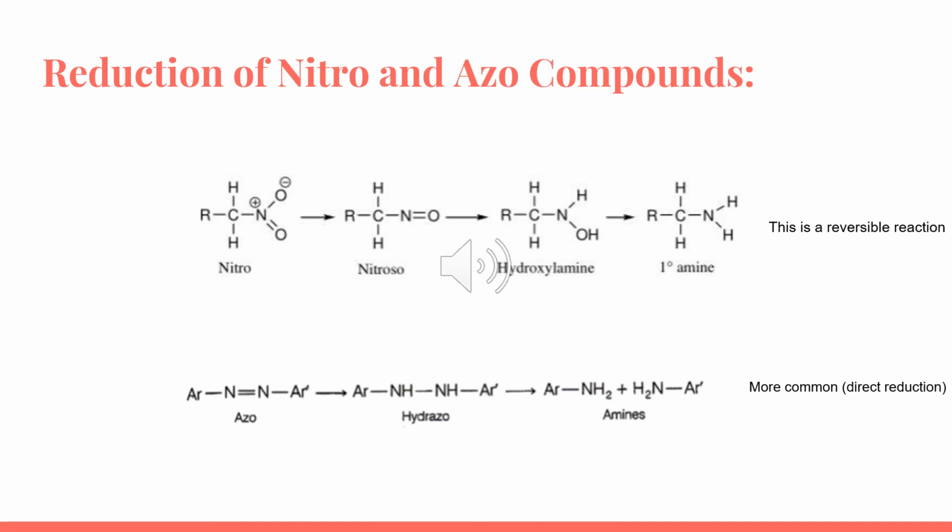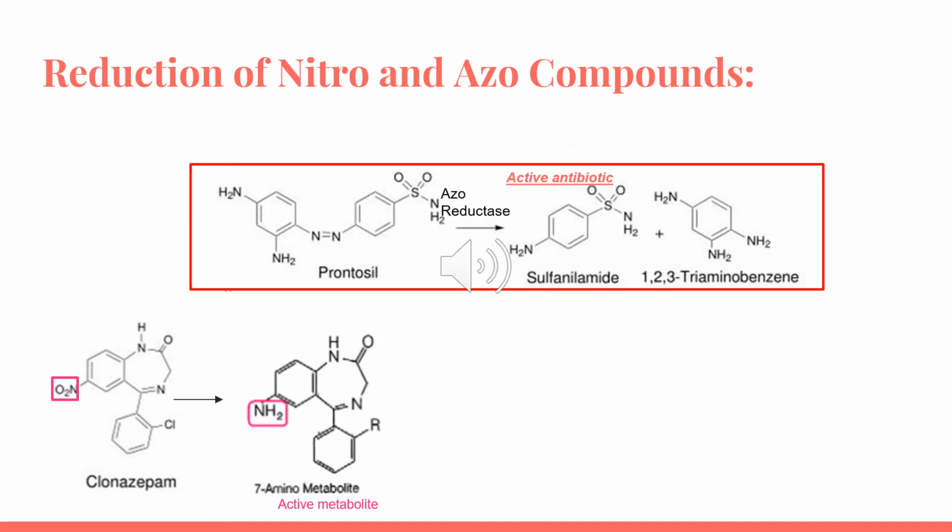But the more common and direct reduction is the azo, which is reduced to hydrazo, and finally we have the primary amine. Here in prontosil, we have N double bond N, which is the azo compound. It can undergo reduction to form the sulfonylamide and 1,2,4-triaminobenzene. Please note that prontosil is an antibiotic and a prodrug which is inactive, and it has a hydrazine moiety, so it is a hydrazine derivative.